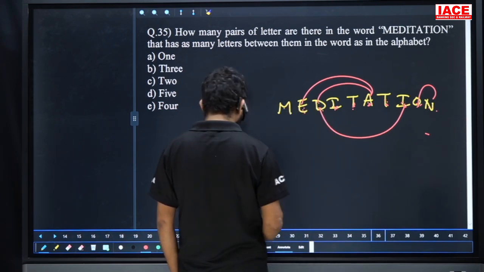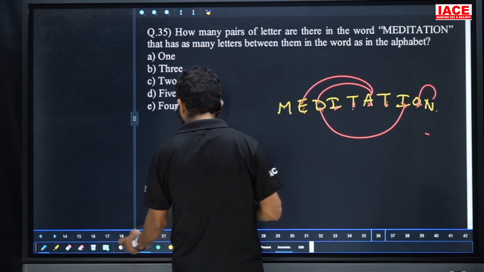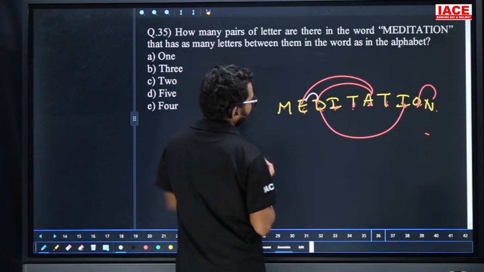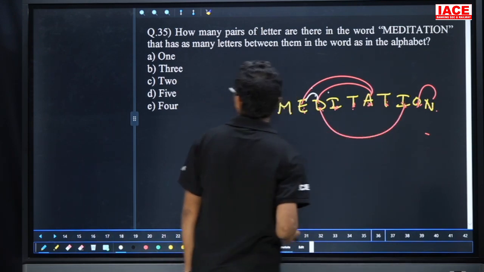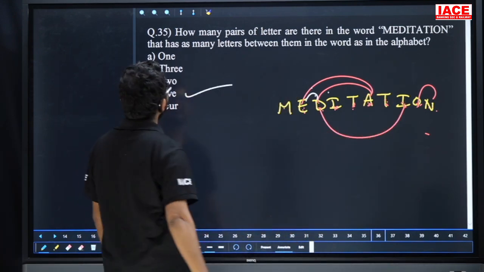Next, after D, D to E. See here, D to E is one pair. Next, that means reverse here: 1, 2, 3, 4, 5. That means in total we have 5 pairs. Question number 35, option D.